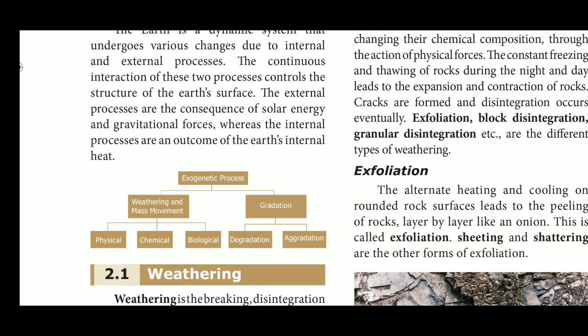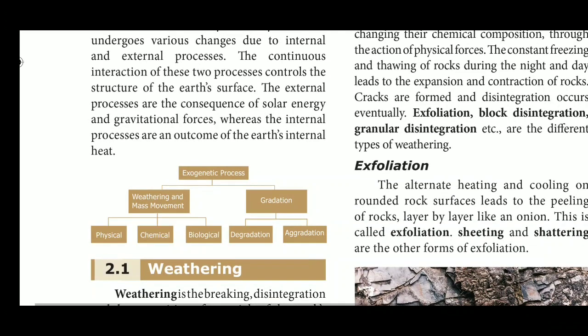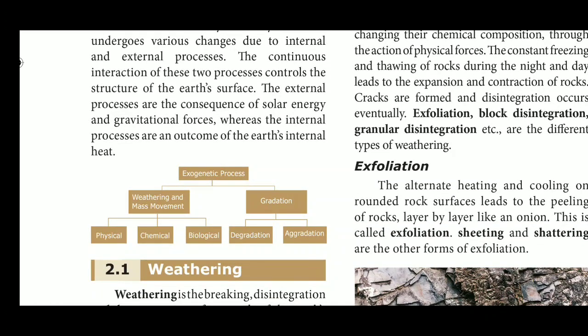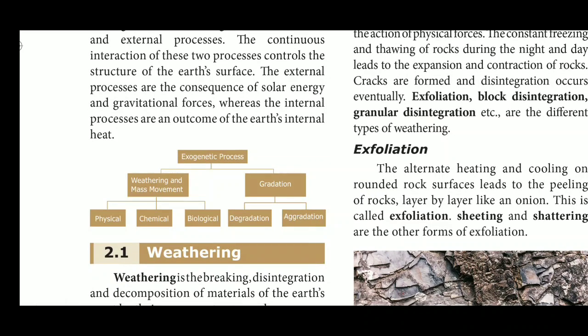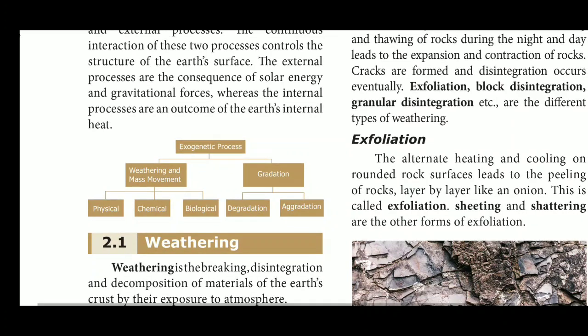Whereas the internal processes are the outcome of the earth's internal heat. The earth has three layers, and the last layer, the center layer, the core, is a hot layer. So there is the heat, and this heat causes the external and internal outcomes of the earth.